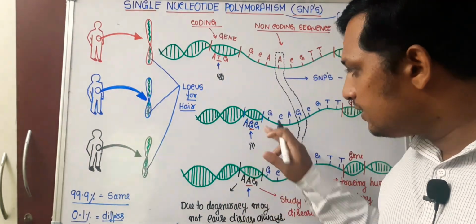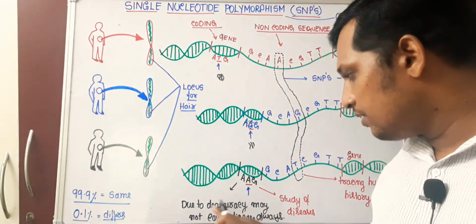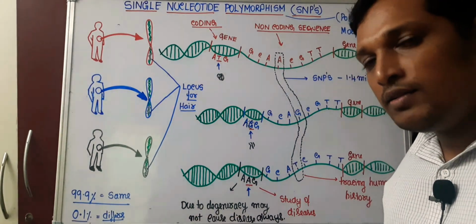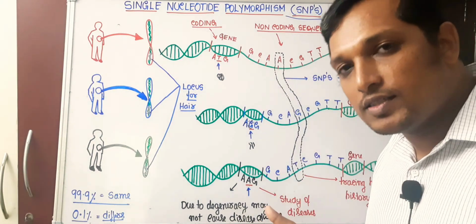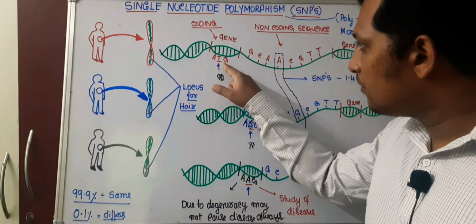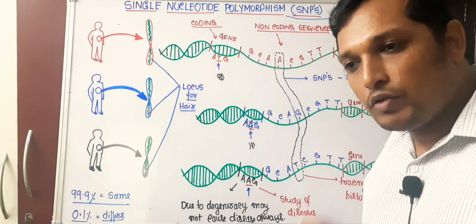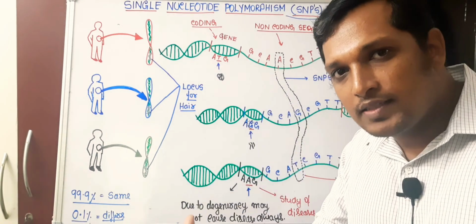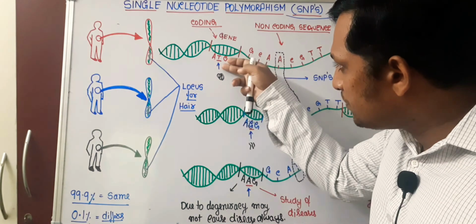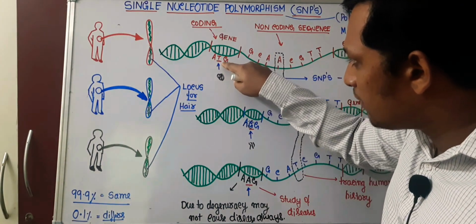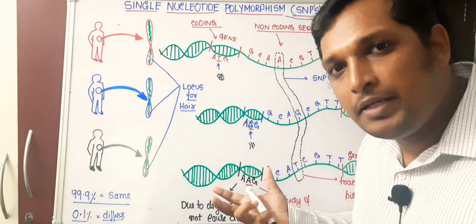Now why are these not causing diseases? There are two reasons why a single nucleotide change may not cause disease. First is degeneracy of codon, which means the codon and the amino acid coded by it may be the same. Let's take one example. Instead of T, G has come, but the amino acid coded by it might be the same.